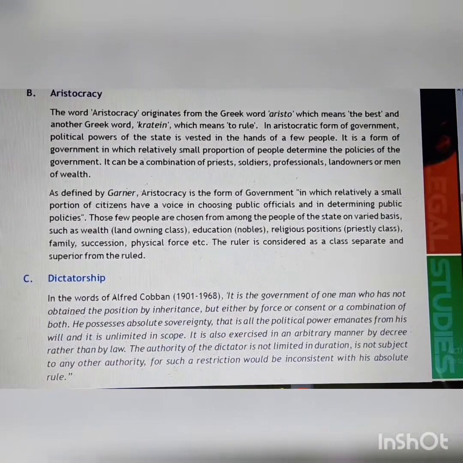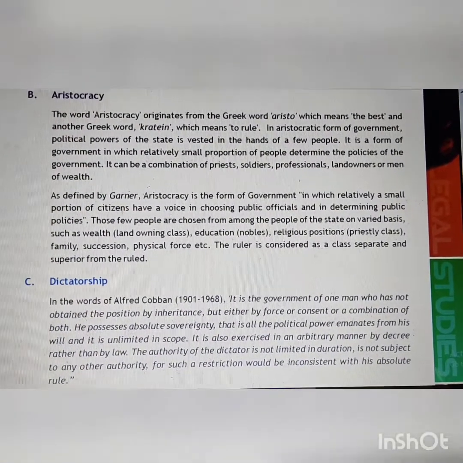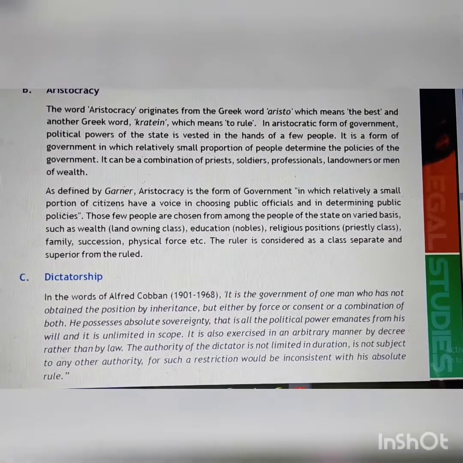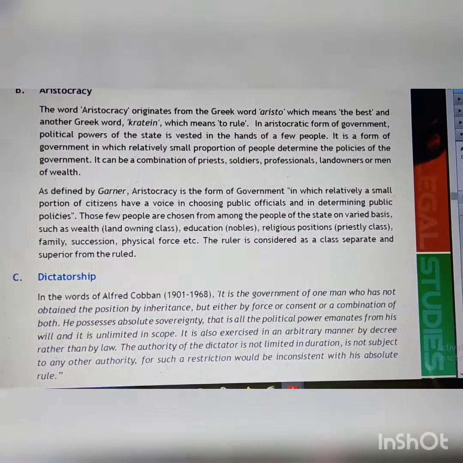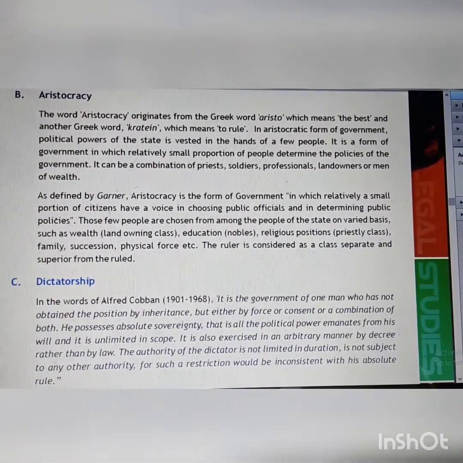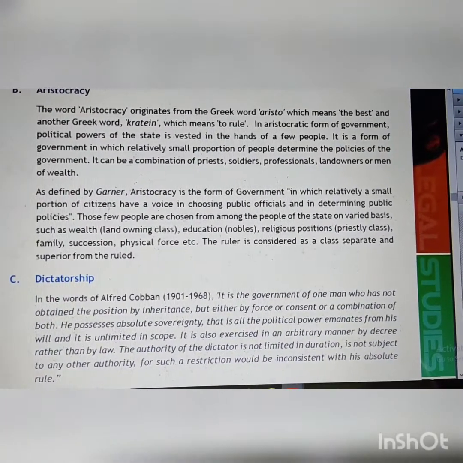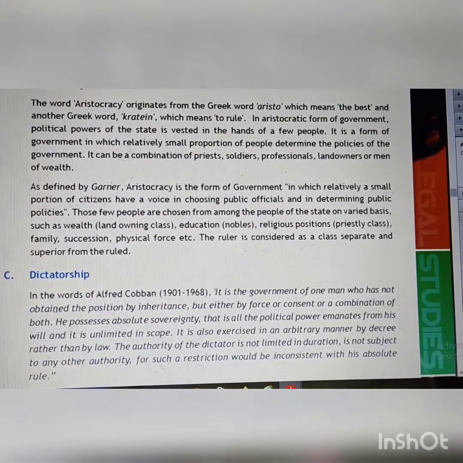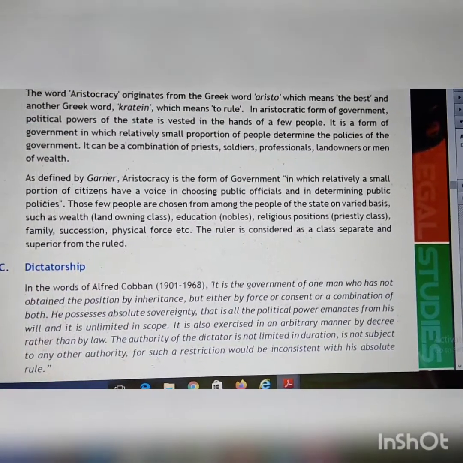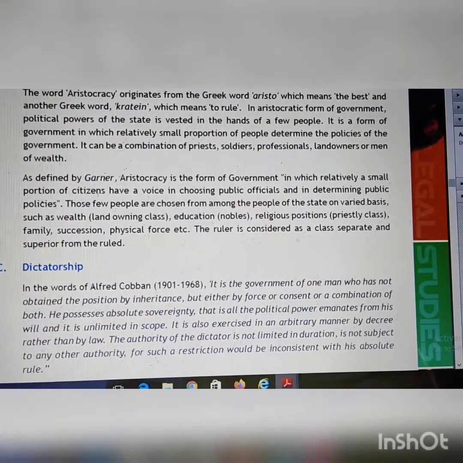How Aristotle and another political philosopher classified the types of governments on the basis of the population that it has and on the basis of the rule that it governs. So we have studied about monarchy. Second is aristocracy. The word aristocracy originates from the Greek word aristo, which means the best, and another Greek word kratein, which means to rule. So aristocracy is derived from 2 Greek words.